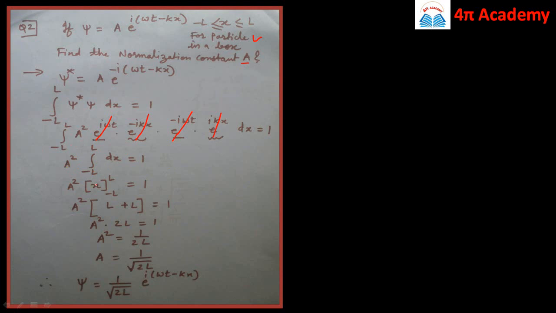You know that integration of dx is x, so the limits will vary from minus L to L, which is equal to 1. By substituting these limits, we get the value as 2L. So we get a square equal to 1 by 2L. Therefore a is equal to 1 upon root 2L. So we substitute this value of a in this equation, and hence we can write the final normalized wave function as psi is equal to 1 upon root 2L into e raised to power i omega t minus kx.